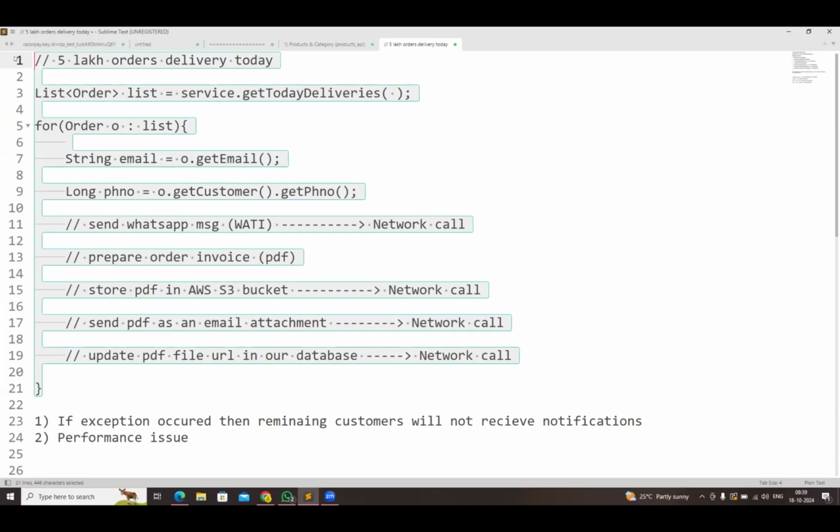Okay, good guys, fine. With this, I'm stopping for today. I'm expecting some solutions from you for these two problems in tomorrow's class. Then I will explain what solution I followed in my previous project.